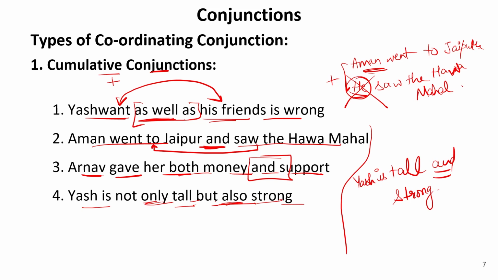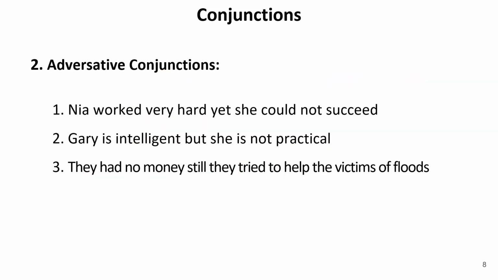Now let us move to the next one. Adversative conjunction. Now what is adversative? Adverse is a term used for something bad, something opposite to the suitable situation. So here, when an adversity has been seen, or when something opposite happens, that conjunction that we are using to join such two sentences is known as adversative coordinating conjunction.